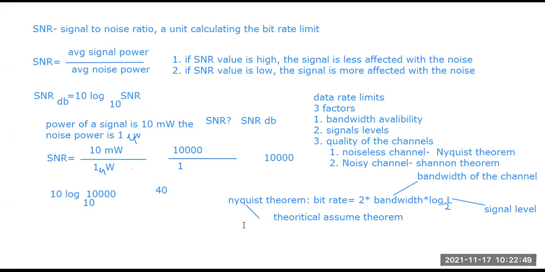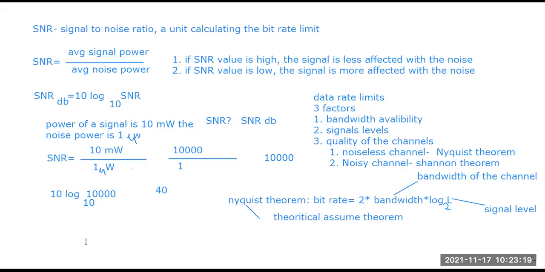But still we studied them, because a theorem that is not fully correct gives us the idea or the challenge to achieve something new. So since the noiseless channel is not practically achievable, Shannon comes with the next theorem for the noisy channel.